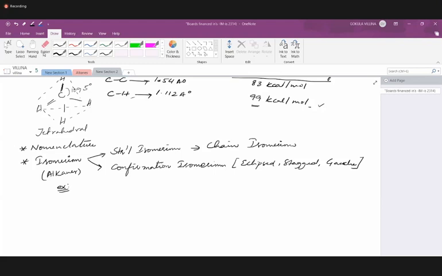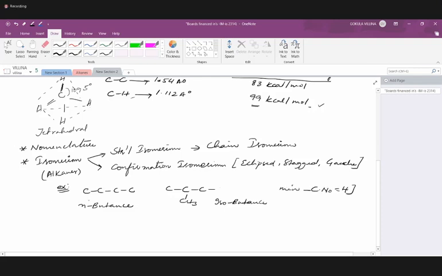Because with all 4 carbons in the same chain, we call it n-butane. If one carbon is less in the chain, we call it isobutane. So the minimum number of carbons for structural isomerism, especially chain isomerism, is 4.